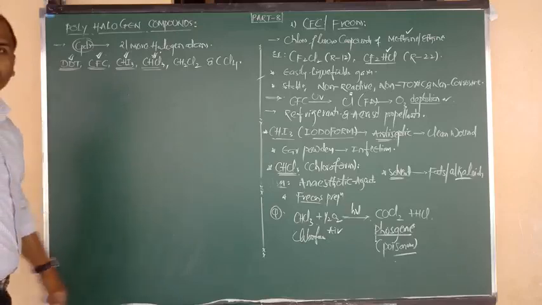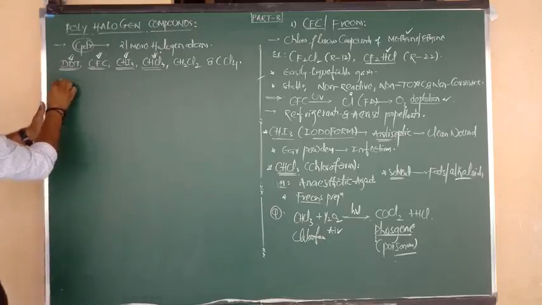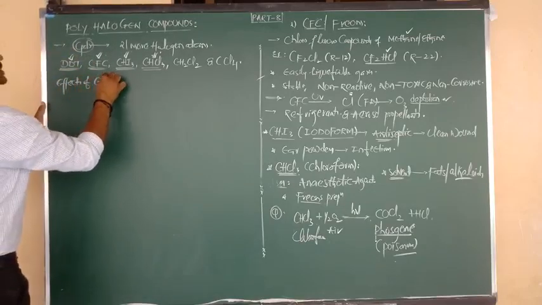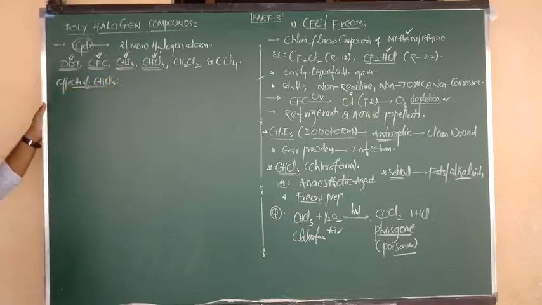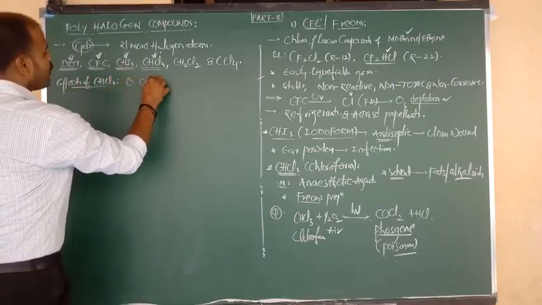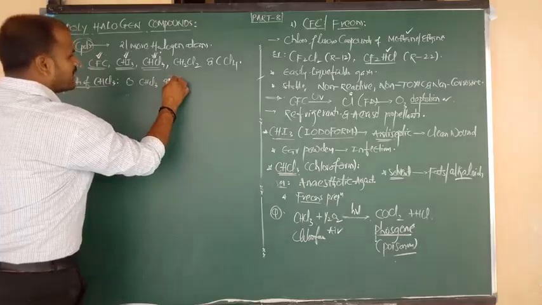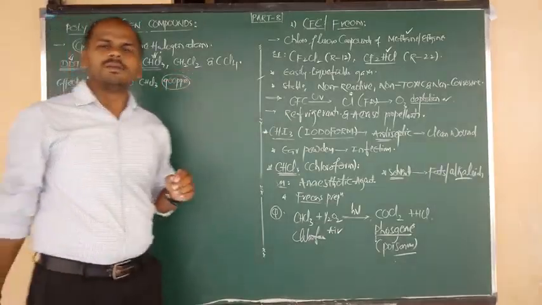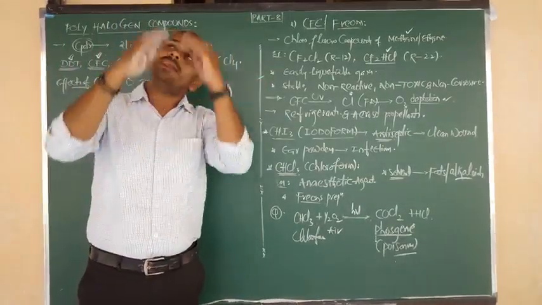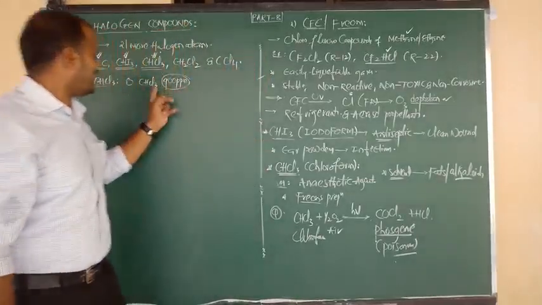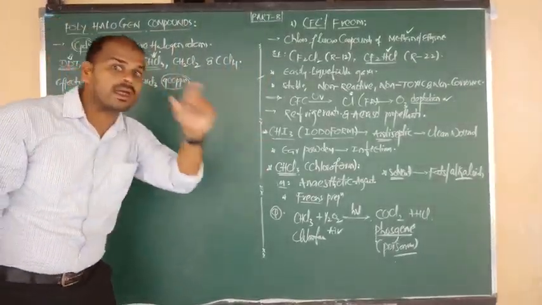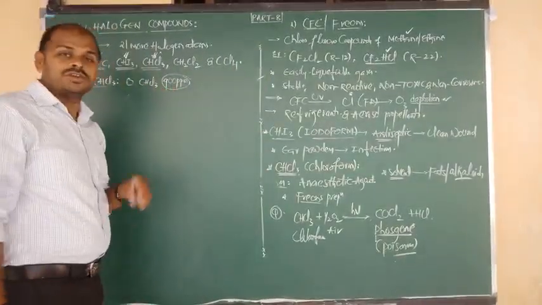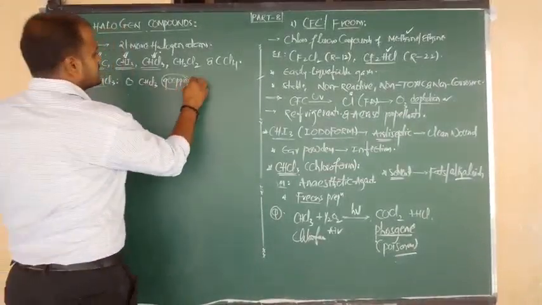Right. Okay, effects of chloroform, CHCl3. Number 1, chloroform at an appropriate amount equal to 900 ppm. ppm means parts per million. If the content of chloroform in the atmosphere is 900 ppm, what are the effects? Due to breathing chloroform at about 900 ppm, it causes the effects that are nothing but